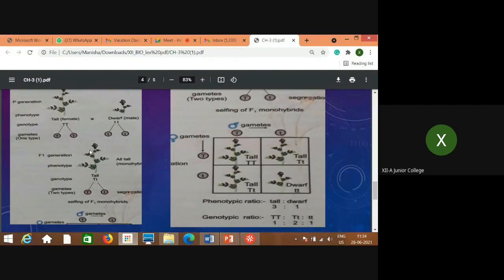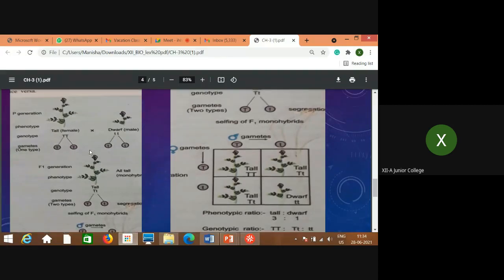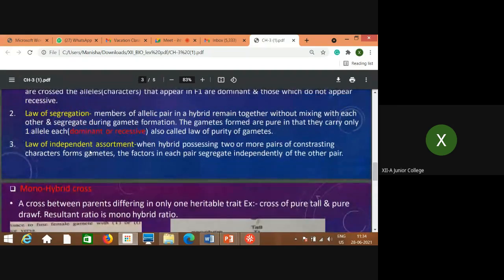Try to understand. Now, the second law is also proved here itself. That is the law of segregation. The members of an allelic pair in a hybrid remain together without mixing with each other and segregate during gamete formation. The gametes formed are pure in that they carry only one allele each, either dominant or recessive. This is also called the law of purity of gametes. Law of segregation is also called the law of purity of gametes.